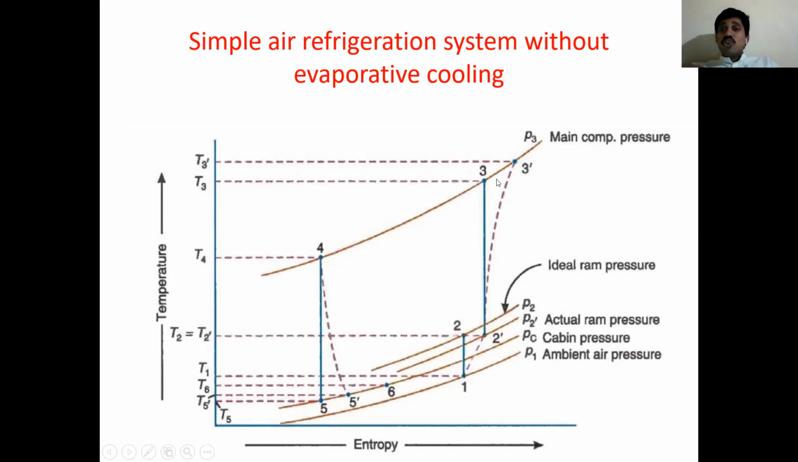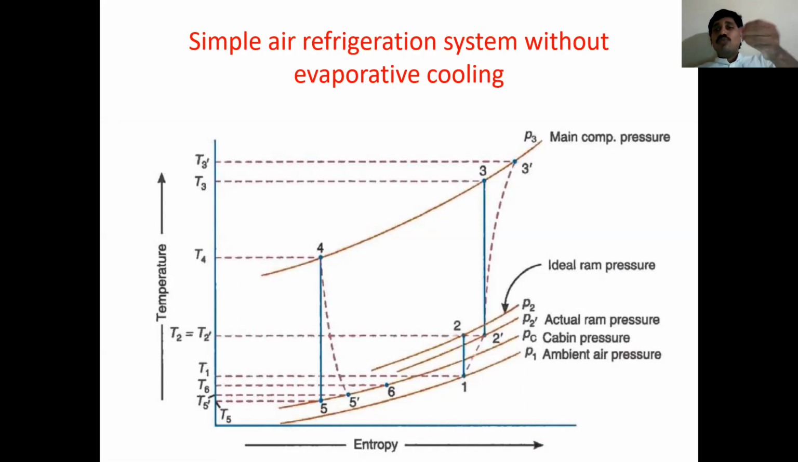Next, after compression, we go to the air cooler, a heat exchanger, where heat is rejected from the highly compressed air to the ram air. Due to the heat rejection, temperature drops, but the pressure value does not change because this is a heat exchanger. We follow constant pressure heat rejection. So on the same pressure line, 3 to 4, temperature is decreased from 3 dash to 4 in the actual case. Theoretical means 3 to 4. Finally, I have reached 4 after the cooler.